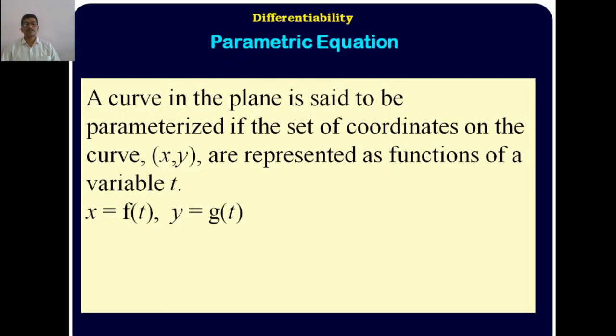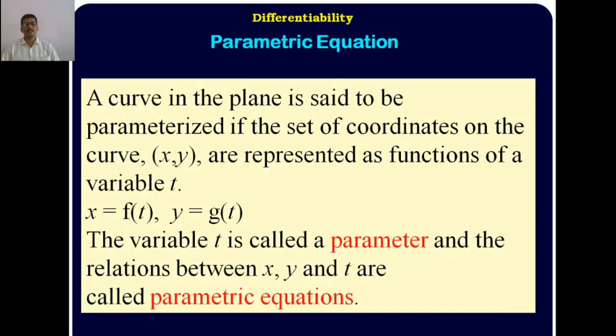For different values of t, you get values of x and y. It means x and y are represented by a third variable t. The variable t is called the parameter, and the relations between x, y and t are called the parametric equations. It means parametric equations are x equal to f of t, y equal to g of t. Here x and y are the variables. For example,